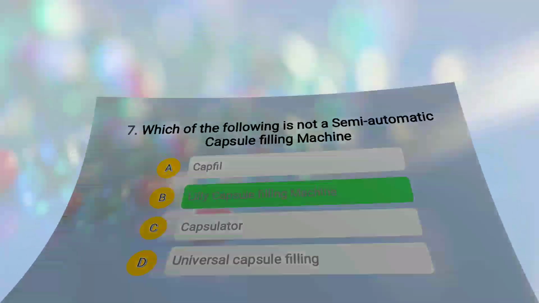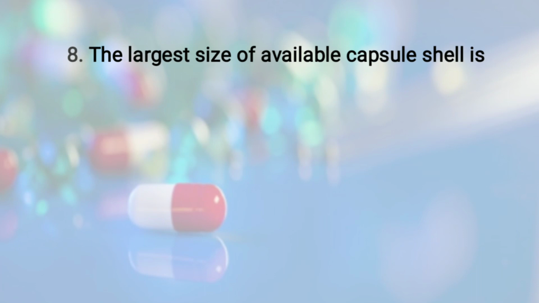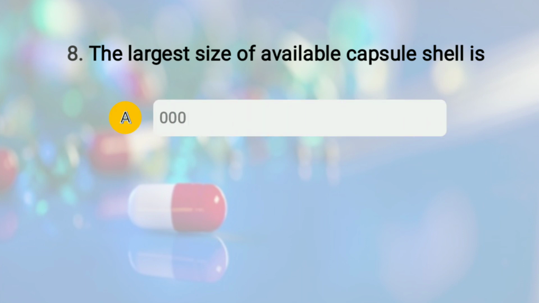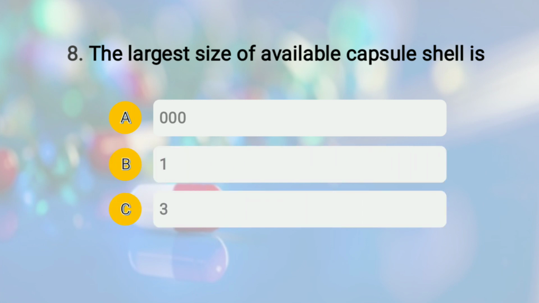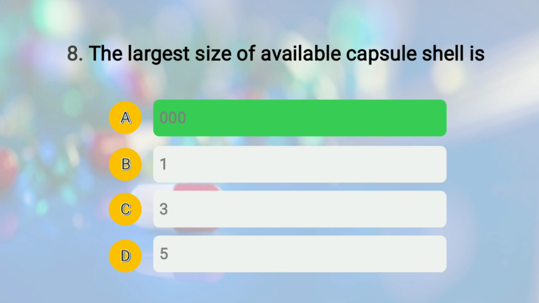Moving to question number 8. The question is, the largest size of capsule shell available is, and the options are A. 000, option number B. 1, option number C. 3, and option number D. 5. So the right answer of this question is option number A. 000 is the largest size of capsule shell which is available. Do not go by numbers, whereas 5 is the smallest size of capsule.